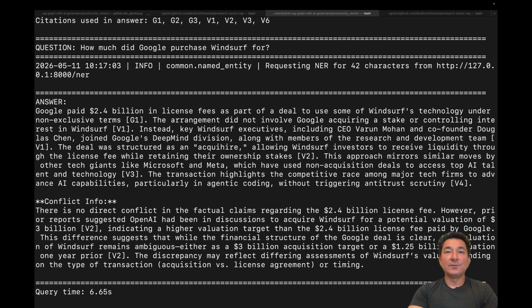So as you can see, we have two very different results when compared to the semantic-only based answer. We're able to detect in the OpenAI question the inherent conflict with the events that had actually transpired. And for Google, we're able to provide a factually consistent representation based on the events that happened.